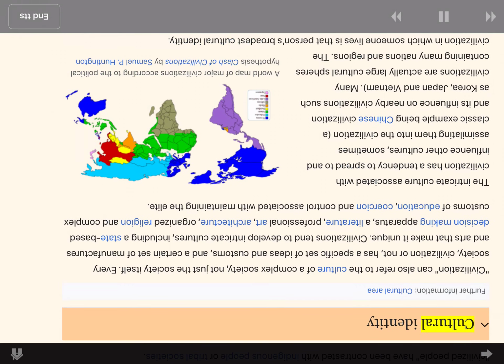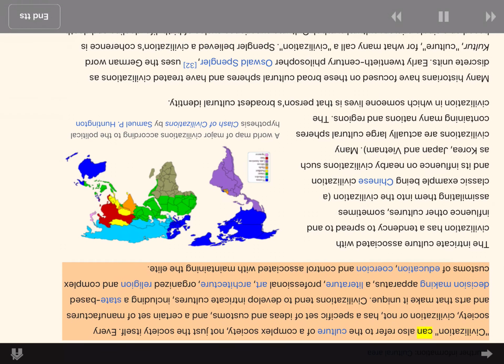Cultural identity. Civilization can also refer to the culture of a complex society, not just the society itself. Every society, civilization or not, has a specific set of ideas and customs, and a certain set of manufactures and arts that make it unique. Civilizations tend to develop intricate cultures, including a state-based decision-making apparatus, a literature, professional art, architecture, organized religion and complex customs of education, coercion and control associated with maintaining the elite.